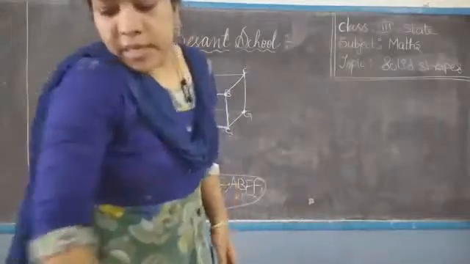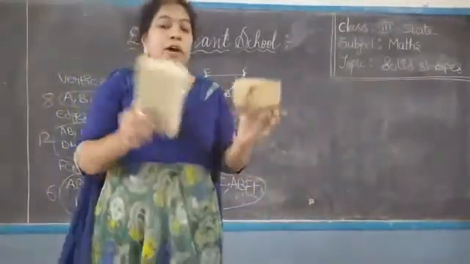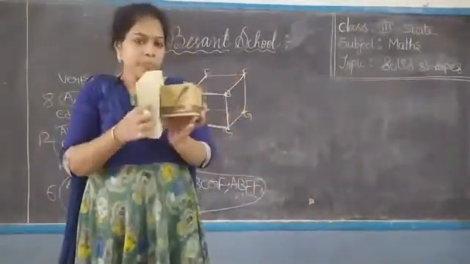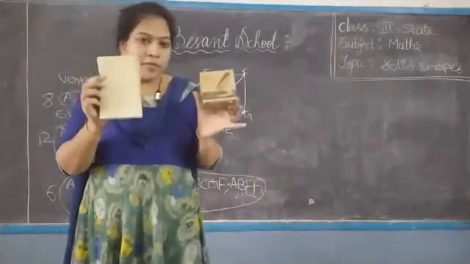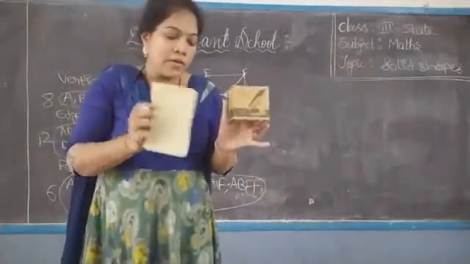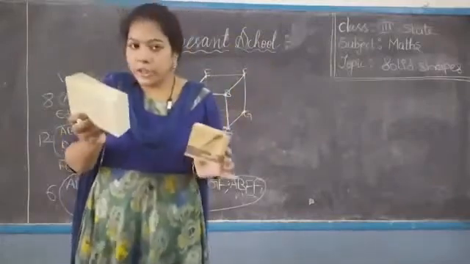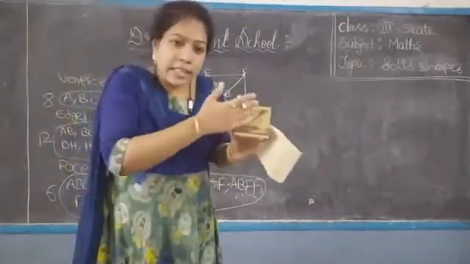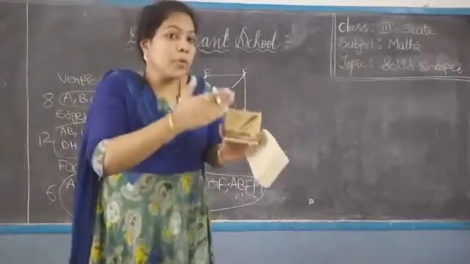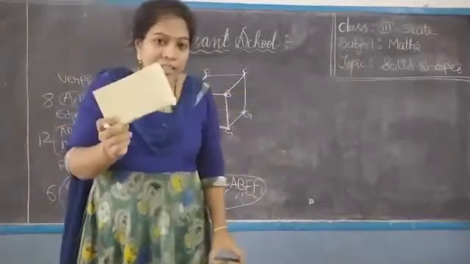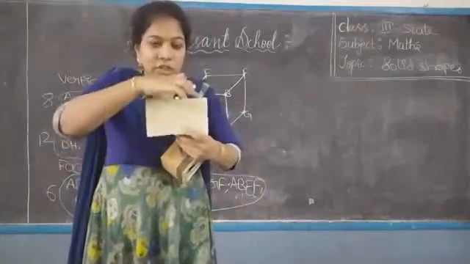Now, can you say what is the difference between these two? Good. This is the cube shape and this is the cuboid shape. For the cube, all the faces are in which shape? Square. For the cuboid, all the faces are in which shape?